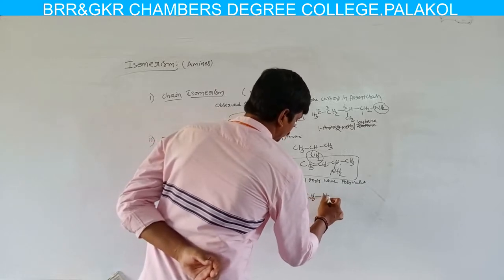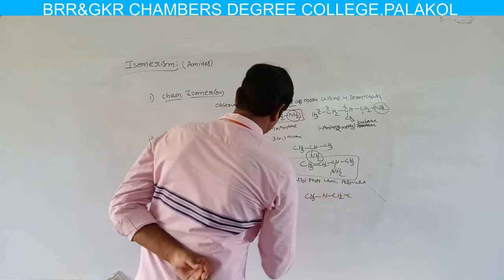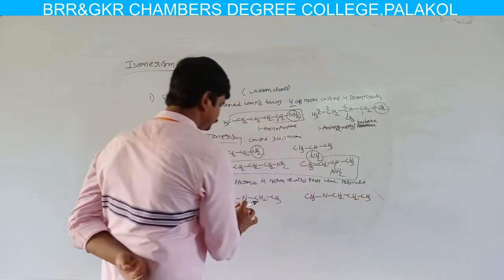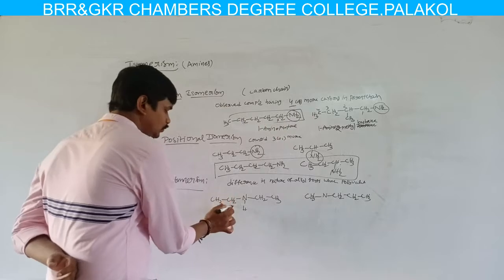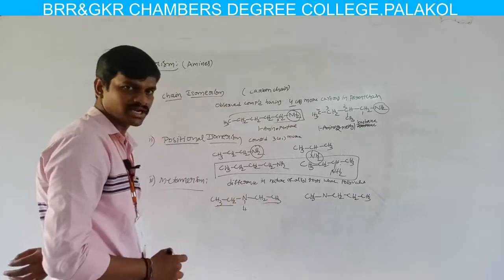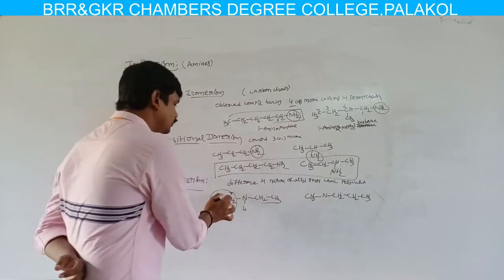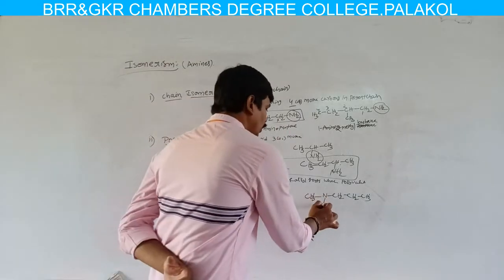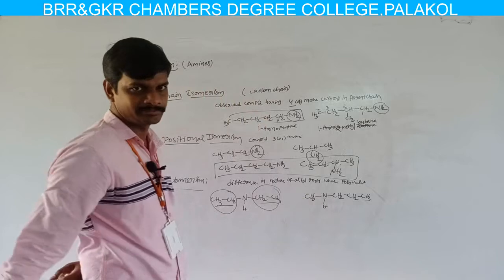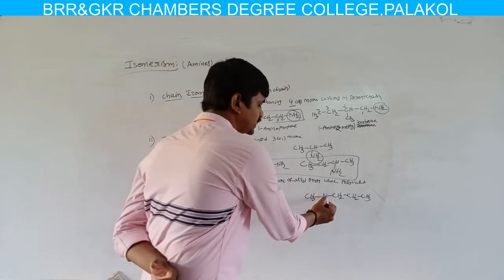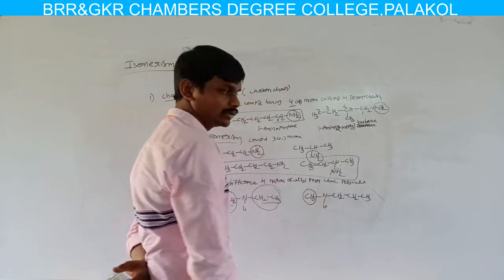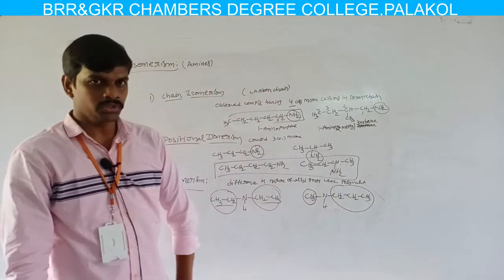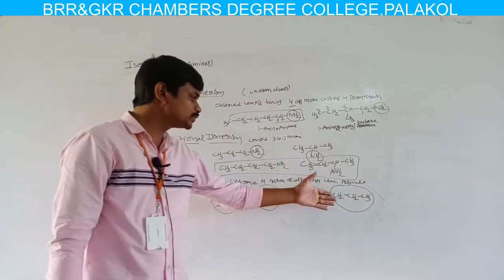Here in this molecule, diethylamine, nitrogen is attached to two alkyl groups. The nature of the alkyl groups is diethyl. In this other molecule, the molecular formula is the same, but the nitrogen is attached to one methyl group and one propyl group. So here the nature of the alkyl groups is different.